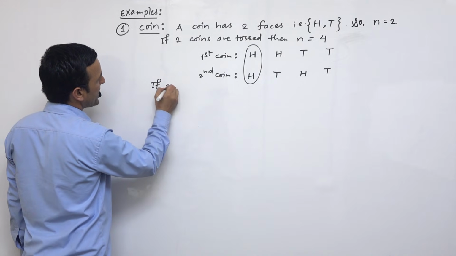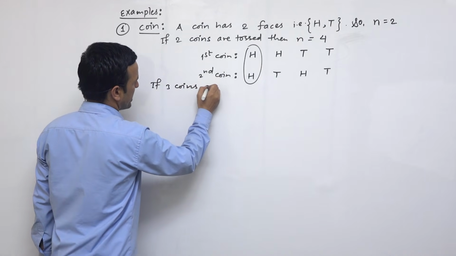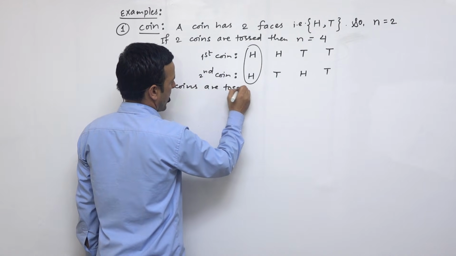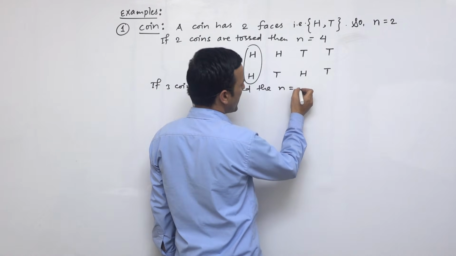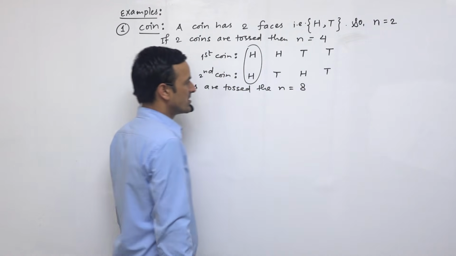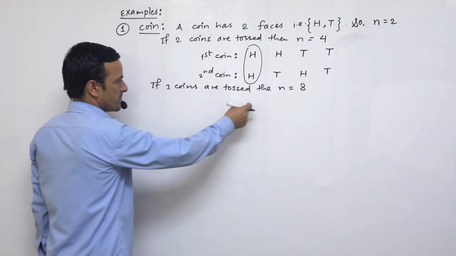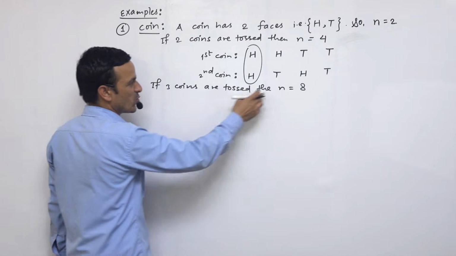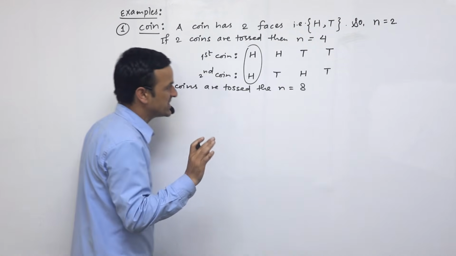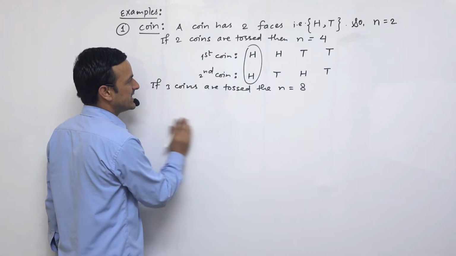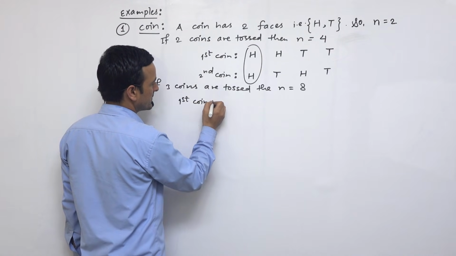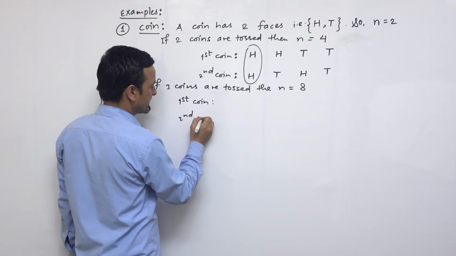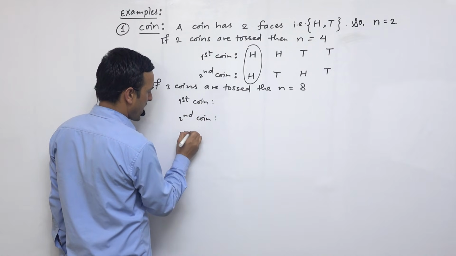If 3 coins are tossed, then the number of sample spaces is 8. So how can it be 8? How can we show the number of sample space 8? Let's see the example. We have the first coin, second coin, third coin.